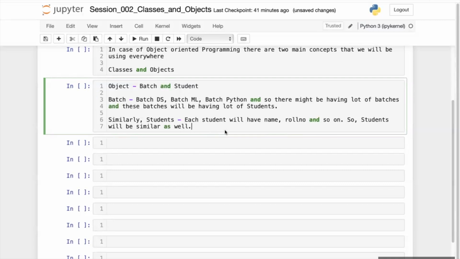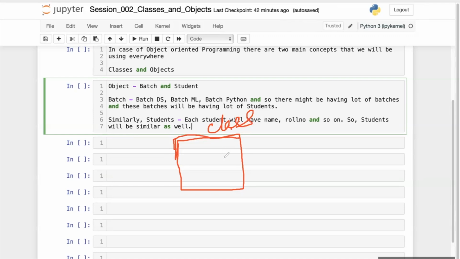So what I am trying to explain is the way we structure our code. Let's say we will create a class. Fine, this is a class. The way we structure our code is generally that we create a class.